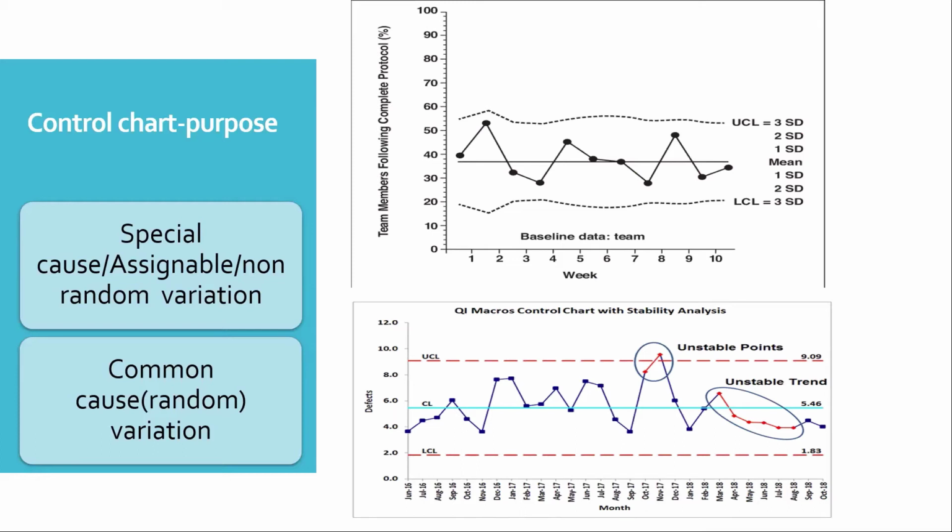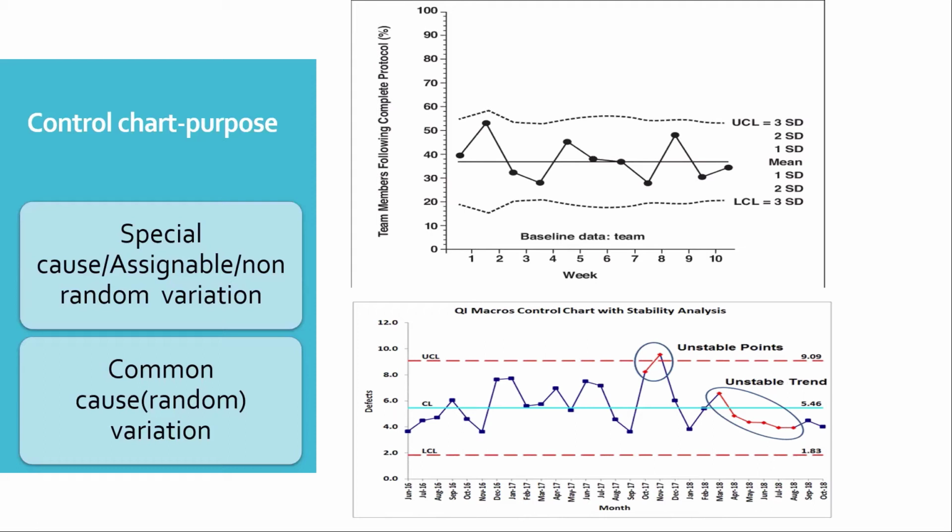Whereas special cause, or assignable, or non-random variation. So there are different terms for it. As the name suggests, it's a special cause. We have to investigate why it happened like that, and we have to take action properly to avoid it. So special causes are avoidable, whereas common causes are reducible kinds of causes.